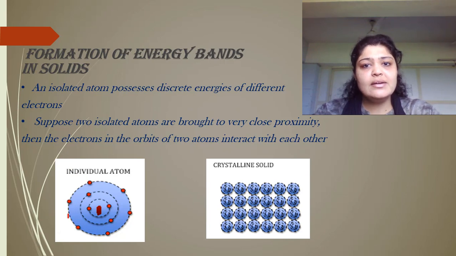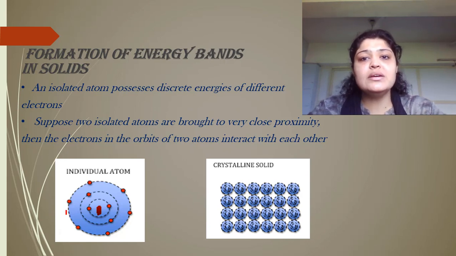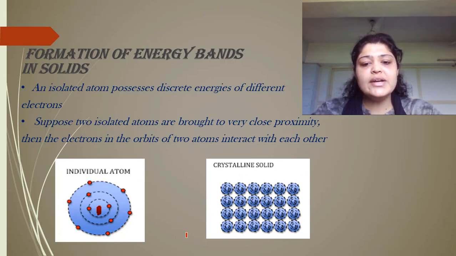But a solid is jam-packed with electrons. The density of atoms in any solid, specifically if you consider metals, is almost 10 raised to 26 to 10 raised to 28 atoms in a meter cube. That means there are many electrons which are very close to each other. Here I have tried to show, this is not the actual number of electrons, it is just for reference, the structure of a crystalline solid wherein all the atoms are very close to each other.